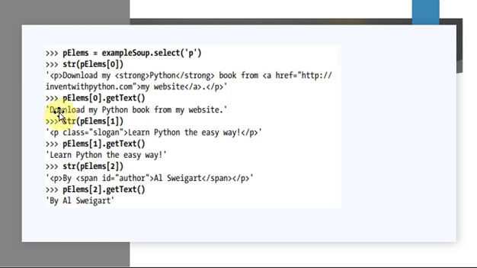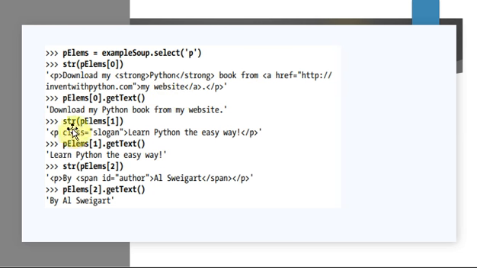Okay, so you can see the result when you say get text. Here you see the difference. Str of p elements of 0 gives the complete statement along with the opening, starting as well as closing tag. When you say get text, only the text part of that is got here. Just see here, the p tag is not written, right? Only the text part, that is download my Python book from my website. Only the text part is written.